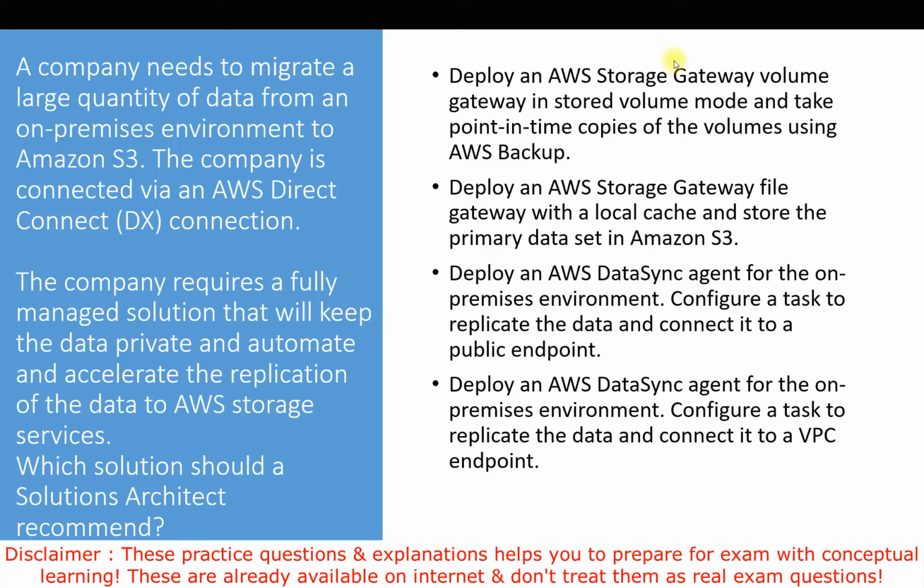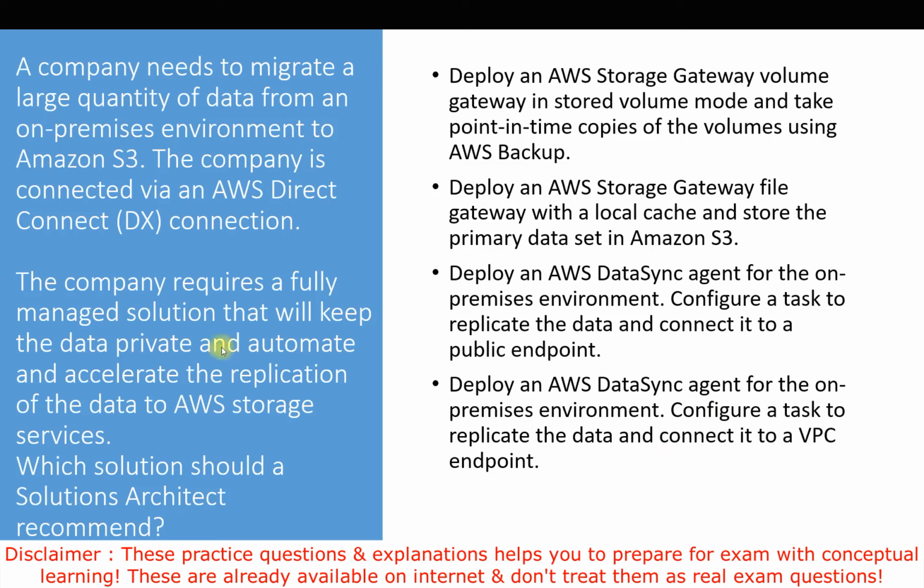The options we have: deploy an AWS Storage Gateway in stored volume mode and take point-in-time copies of the volumes using AWS Backup. Next option: deploy an AWS Storage Gateway with a local cache and store the primary data set in Amazon S3. Next is deploy an AWS DataSync agent for the on-premises environment, configure a task to replicate the data and connect it to a public endpoint. The last option is deploy an AWS DataSync agent for the on-premises environment, configure a task to replicate the data and connect it to a VPC endpoint.